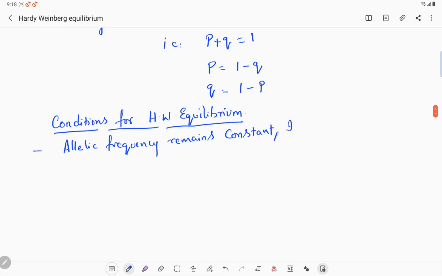So what are the conditions? The first one, mating is random.